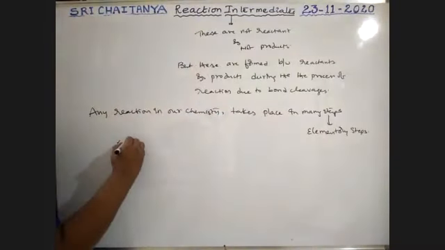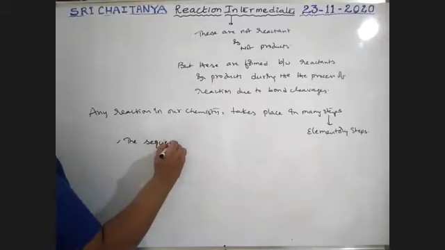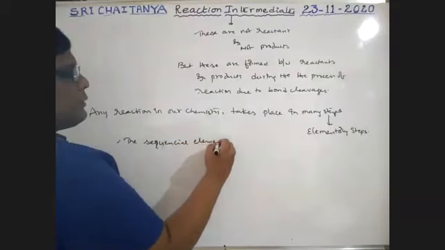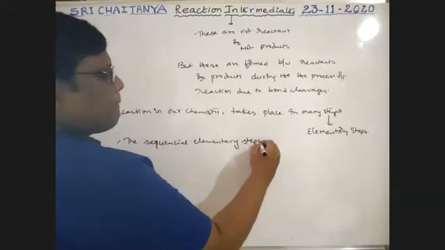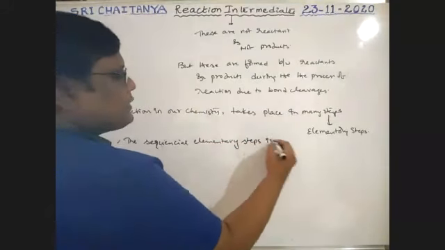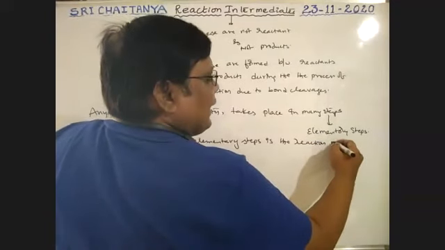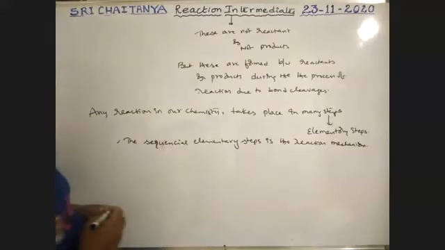The sequential elementary steps are the reaction mechanism, boys.